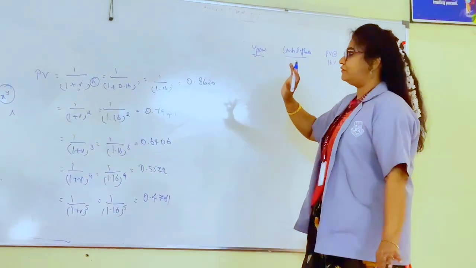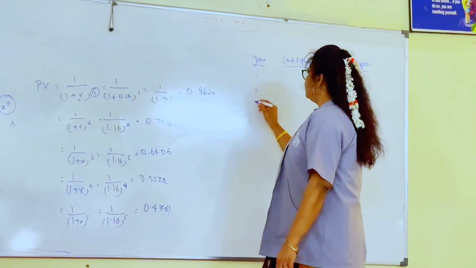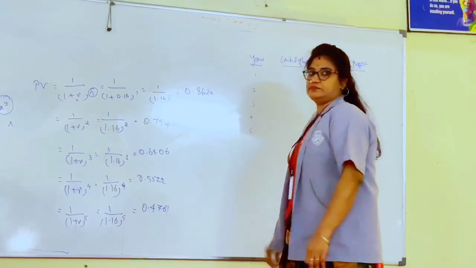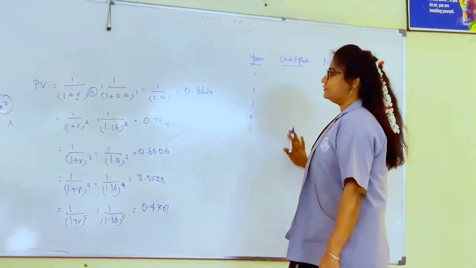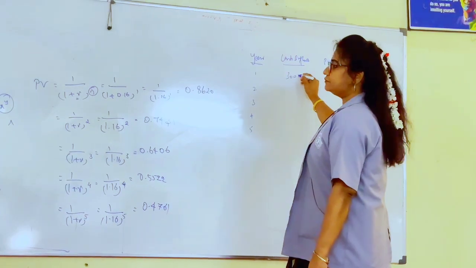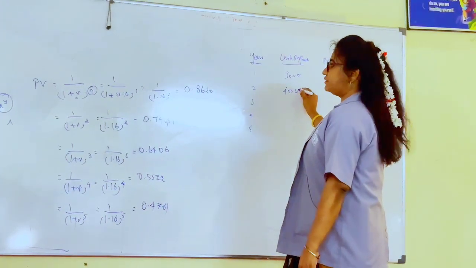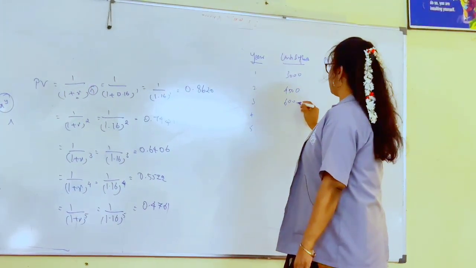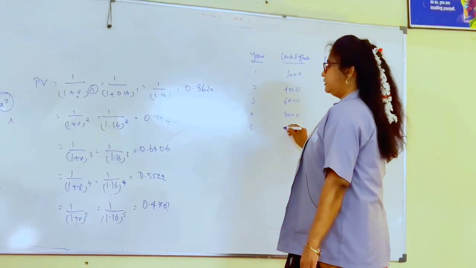So first, take the years 1, 2, 3, 4, 5, and the cash inflows, which are 3,000, 4,500, 6,000, 8,000 and 10,000.